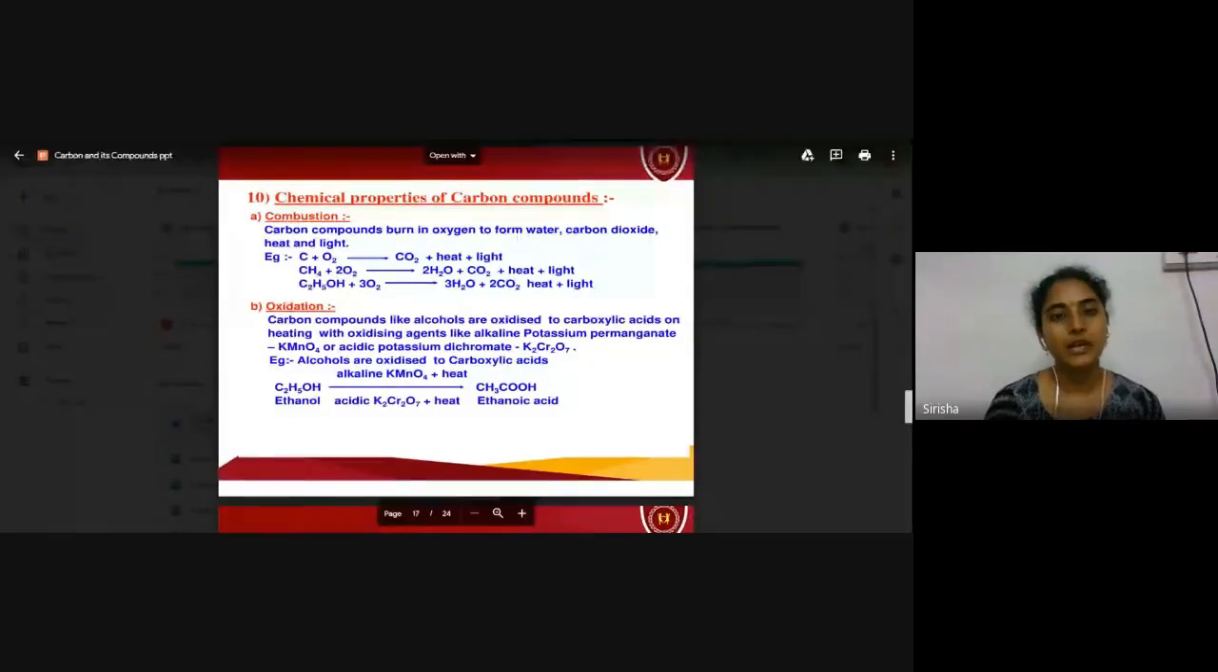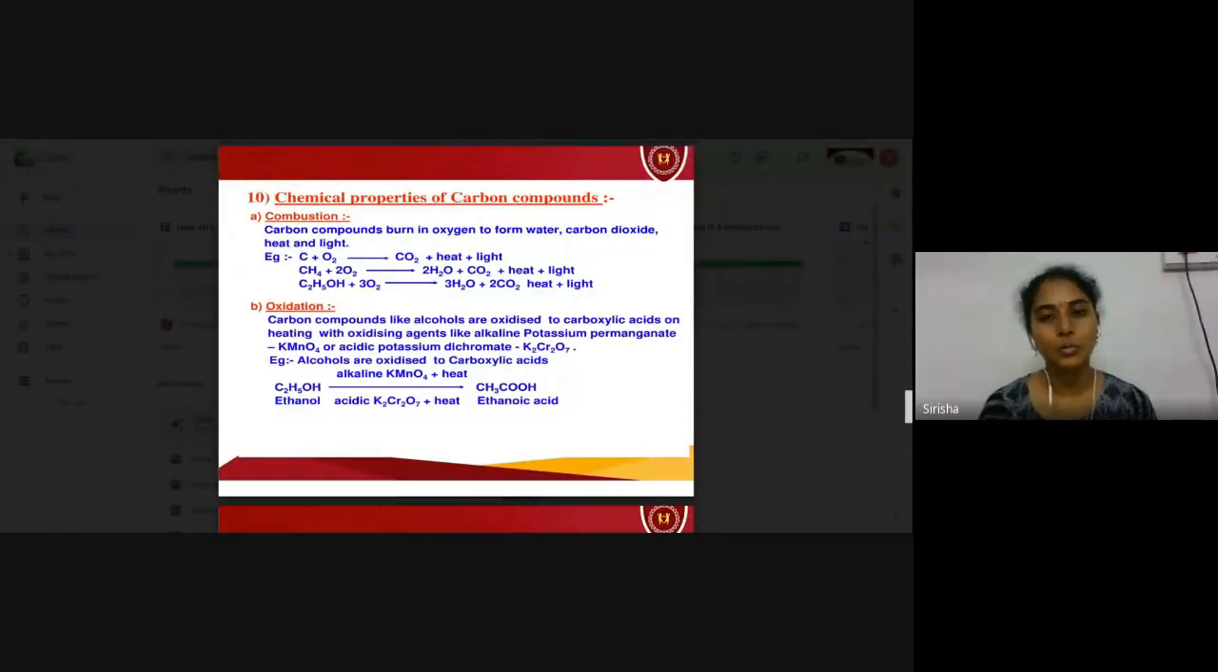So let us see, we have seen the physical properties of carbon compounds, like it is hard in nature, it has the catenation capacity, and it has tetravalency, all these physical properties. Now let us see what are the chemical properties of carbon compounds.